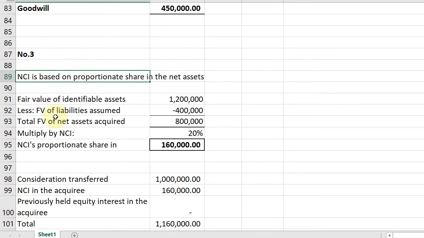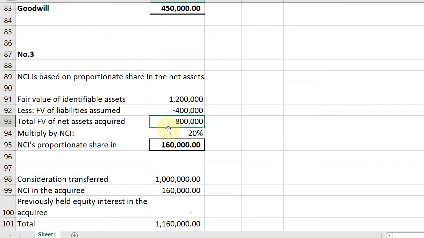Sabi sa number 3, the additional information, dito naman, ang ABC elects the option to measure NCI at proportionate share in the net assets. Okay, so, nagbayad daw siya ng 1 million for the interest acquired in XYZ. Okay, so dito iba, hindi na siya at fair value. Ngayon, we have to compute for NCI based on the proportionate share in the net assets. Okay, so first, we look at the fair value of the identifiable assets. Although na-compute na natin kanina, we have 1.2 million. Fair value of the liabilities assumed minus 400,000. You'll get a fair value of the net assets acquired na 800,000.